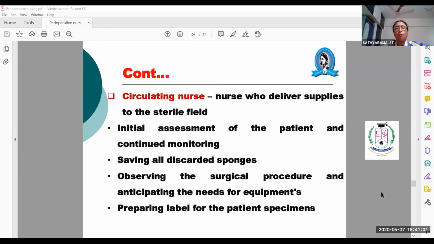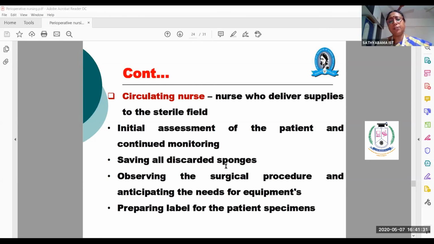The circulating nurse should keep a count of how many packs she has delivered for the surgery, because after the sponges become blood stained, fluid stained, or stained with surgical site discharges, they will come out.